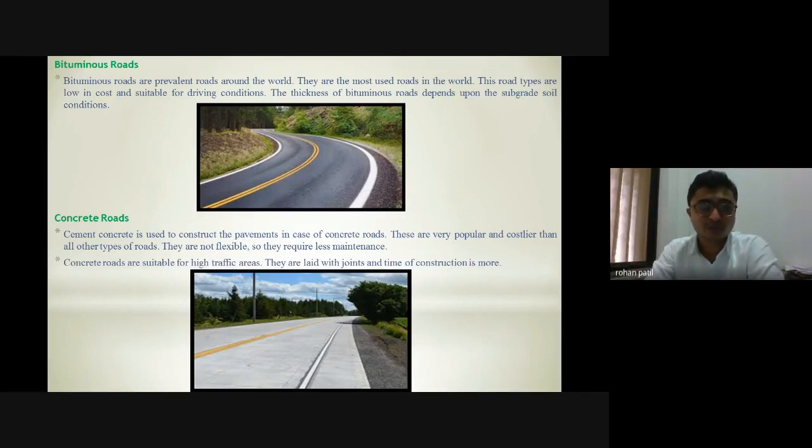Concrete roads are most suitable for high traffic areas. They are laid with joints and time of construction is more. Whenever I'm going for construction of these concrete roads, I have to give joints for expansion and contraction.